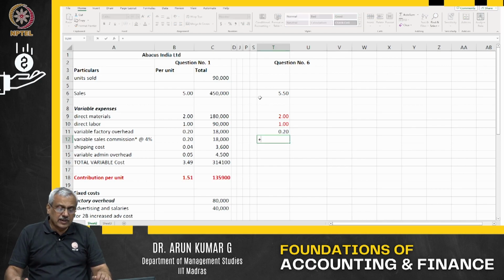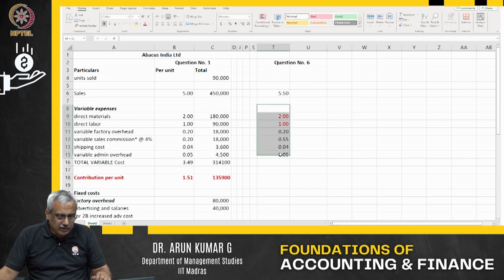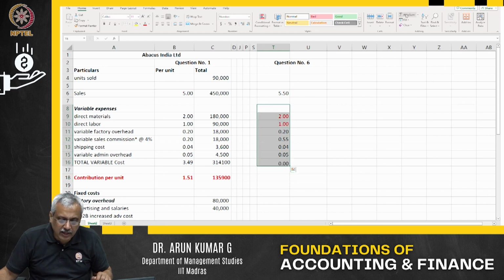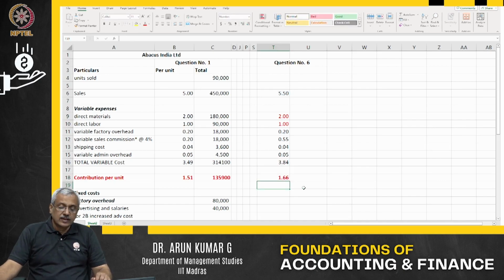Commission increased to 10%. So this is the sale, and this into 0.1, this is the commission out there. Shipping cost is going to remain exactly the same out here, and then my variable overhead is 0.05. This is also going to remain the same. So let me see what is going to be my total variable cost out here. This is going to be my total variable cost. What's going to be the contribution? Yes, this is going to be the contribution out there.